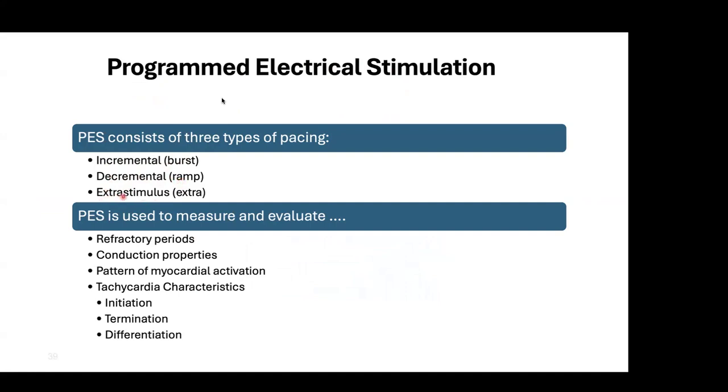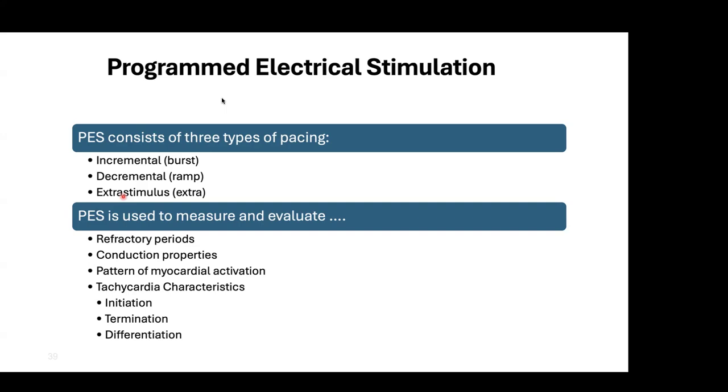And third is the extra. So we are giving a train of beats so that the rhythm should get stabilized with that particular rhythm. Like patient's own rate is 62, we are pacing at 70. After that, we are giving one extra. So S1, S2, S3 protocol we say. S1 is the base cycle length, S2 and S3 are the additional cycle lengths.